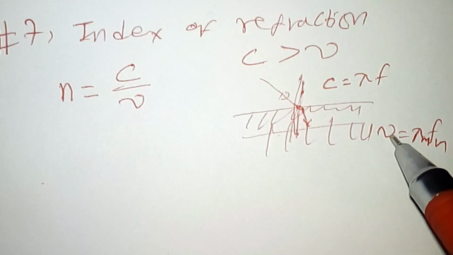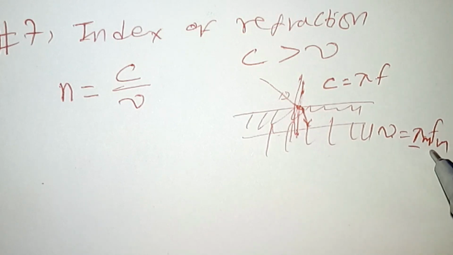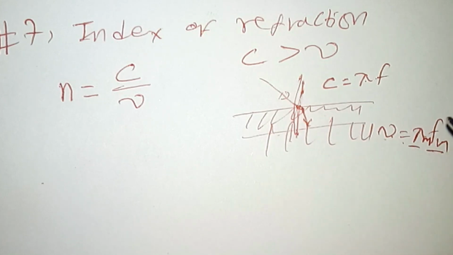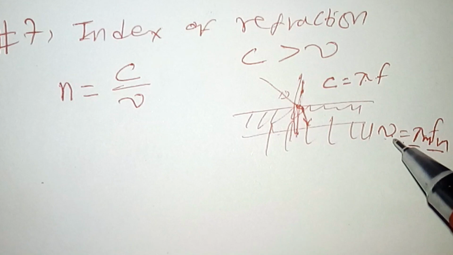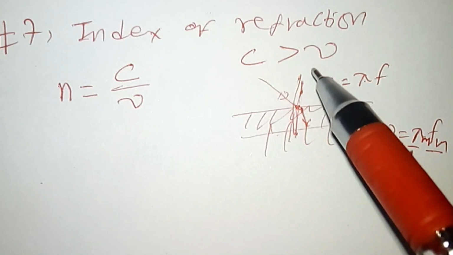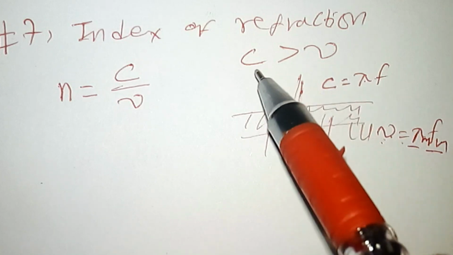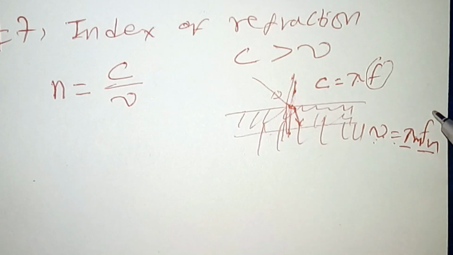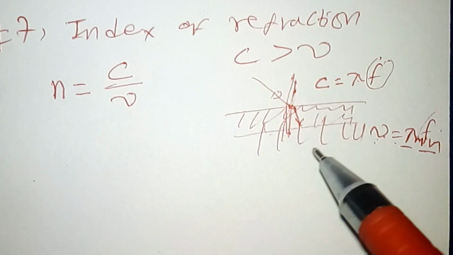The wavelength changes, and the speed also changes when it enters the medium. That means the speed gets slower. Light slows down in a denser medium when it passes from a lighter medium or from vacuum. But the frequency of the light wave does not change between medium and vacuum.